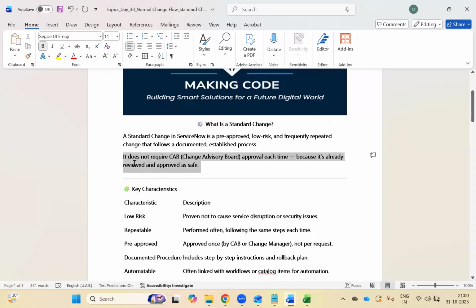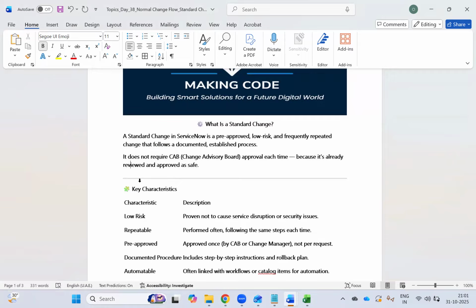I can say low risk and repeatable, pre-approved, documented, automatable. Automatable means every time it can be updated automatically, patches through SCCM or whatever tool. So patching and all can be done. So these are all key characteristics that help a standard change to execute.